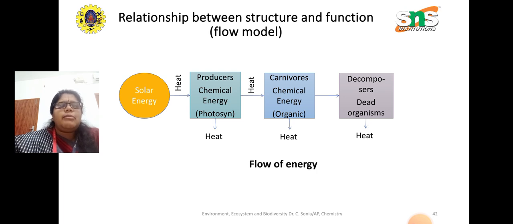That is, chemical energy is formed there, and there is loss in heat. And again, when the carnivores depend on this, the heat is lost. So next are the decomposers or the dead organisms. There also heat is transferred in all these stages.